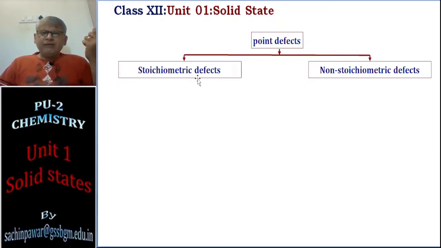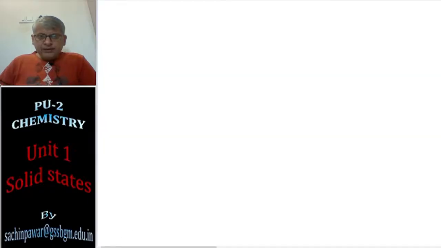Stoichiometry. Take one example of an ionic crystal, say sodium chloride, which consists of Na plus and Cl minus ions. Let me write here. What is stoichiometry? I will explain.